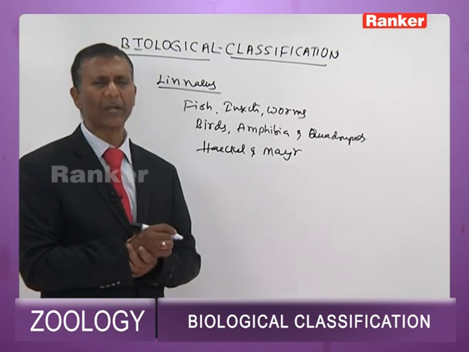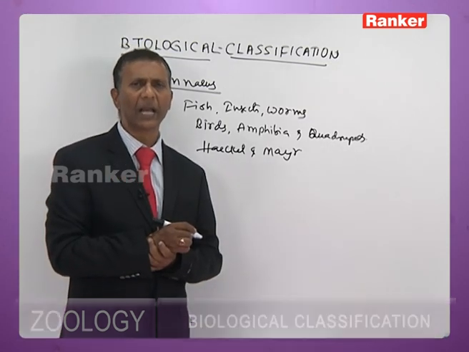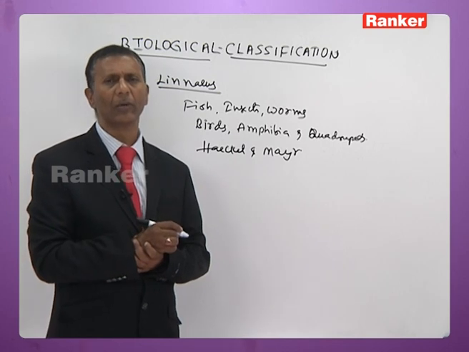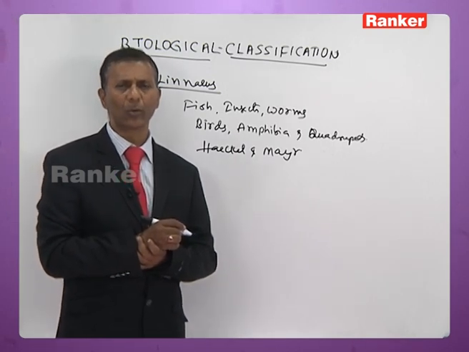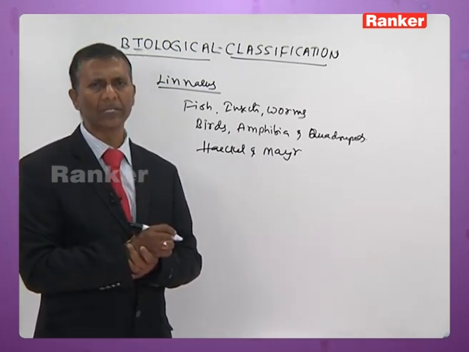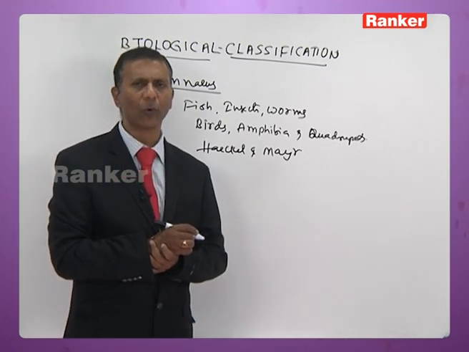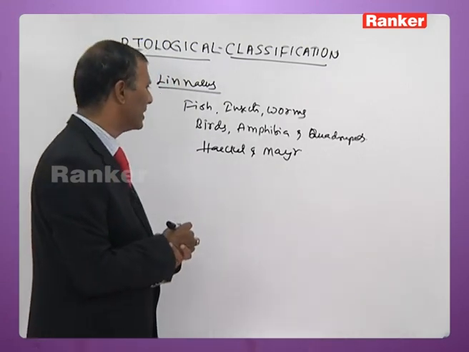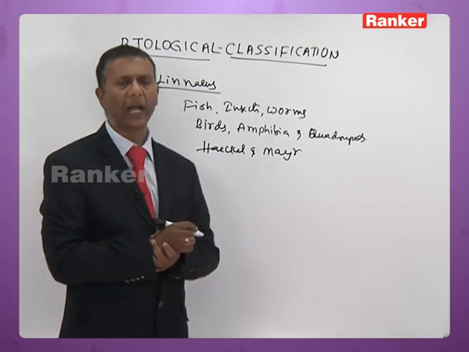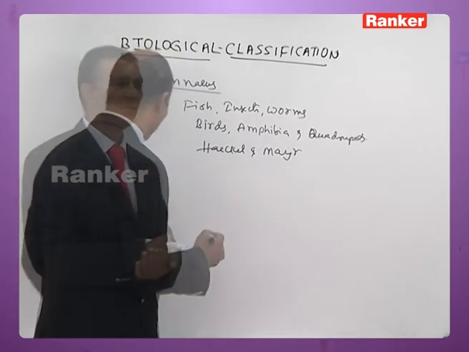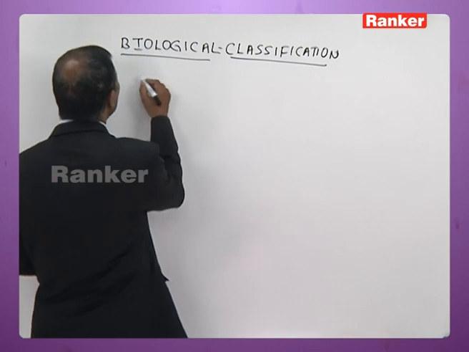Linnaeus, on the basis of the natural classification, divided the organisms into 6 groups. Now he placed all the invertebrates under 2 groups, namely insects and worms, and vertebrates under 4 groups, fish, birds, amphibia, and quadrupeds.